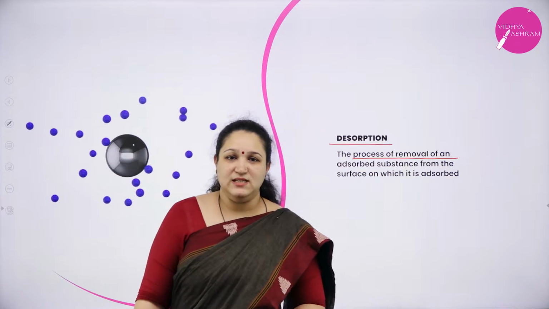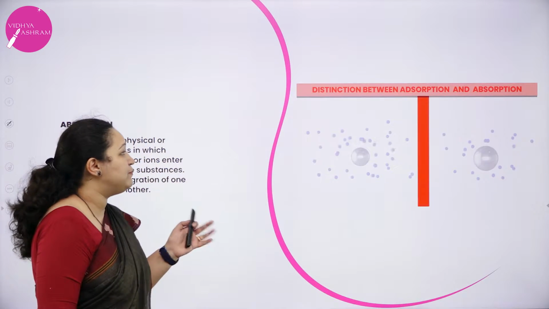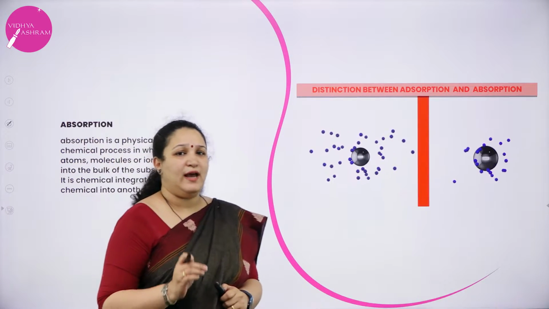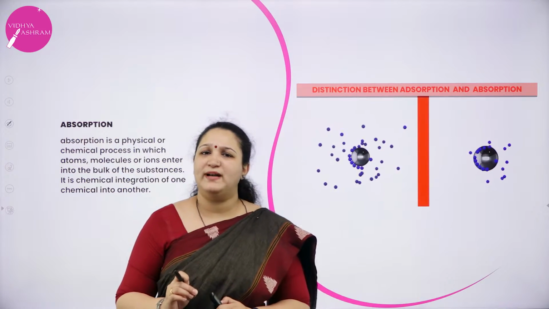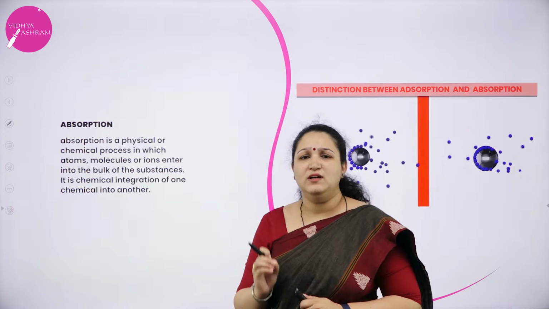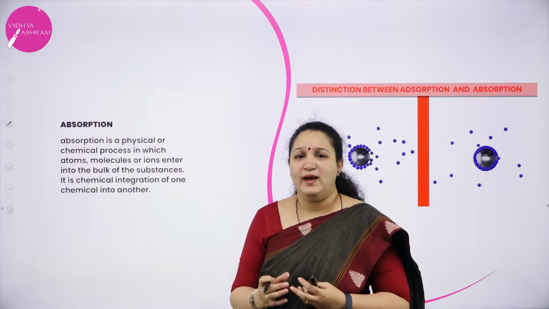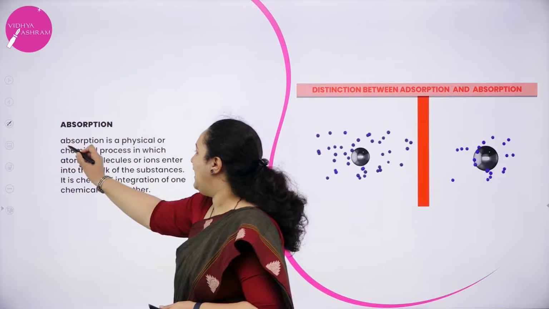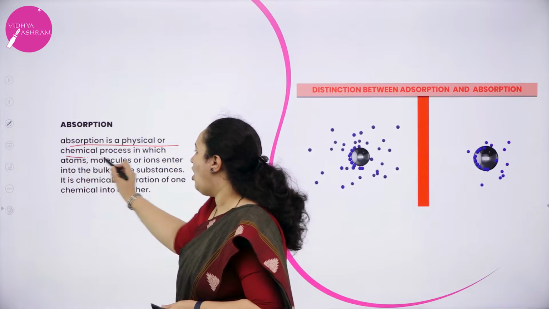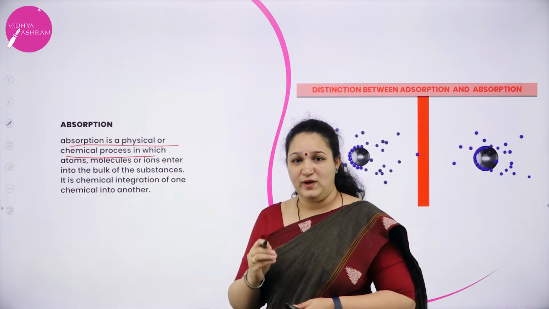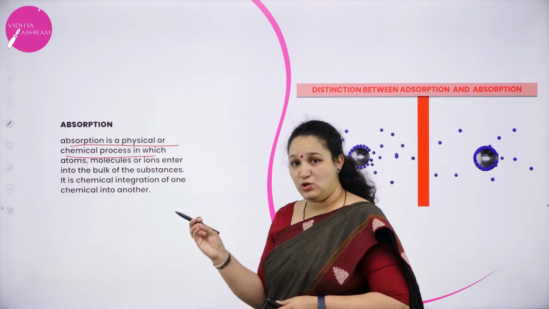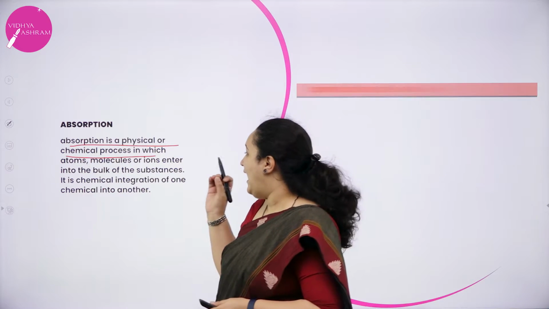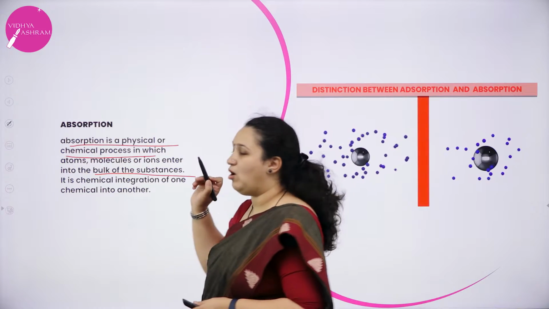Next is absorption. You might have seen it in several daily activities where absorption takes place. Now, what is absorption? It is a physical or chemical process in which atoms, molecules or ions enter into the bulk of the substance.